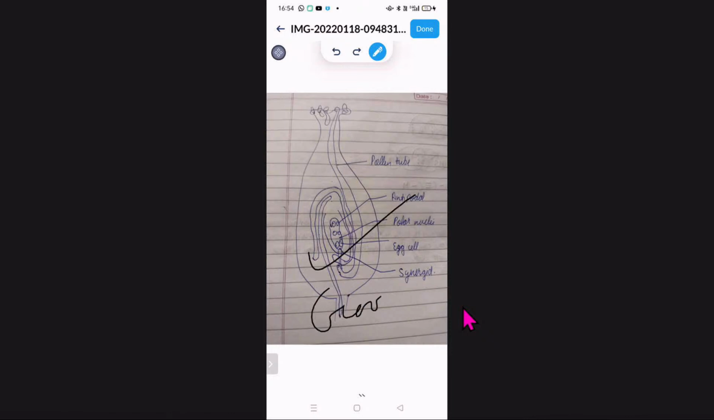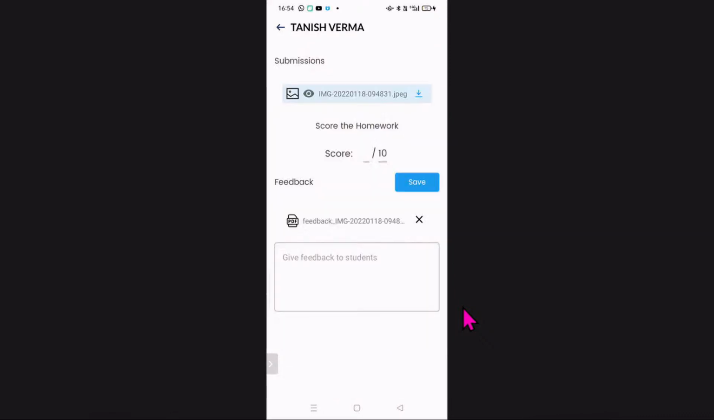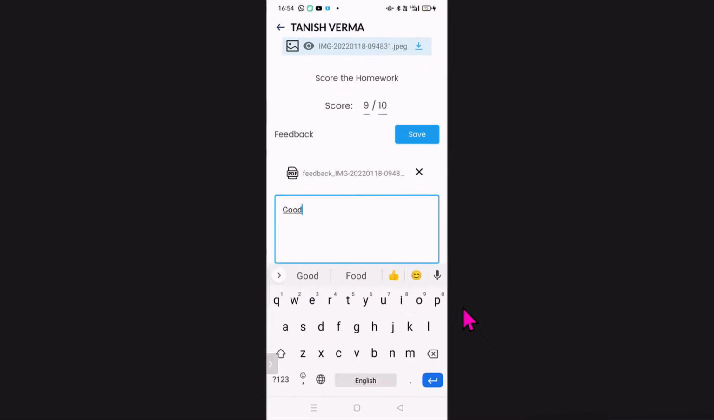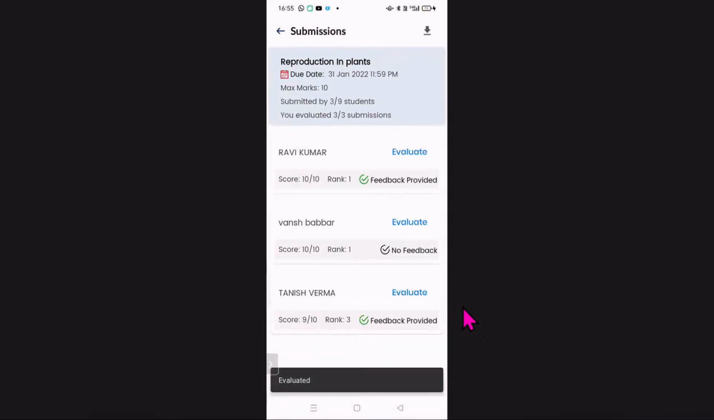I can put 3 marks also and click on the done. And now I can give marks to that students and feedback. And you can save this. So in this way, you can evaluate the sheets given by your students for subjective paper or homework.